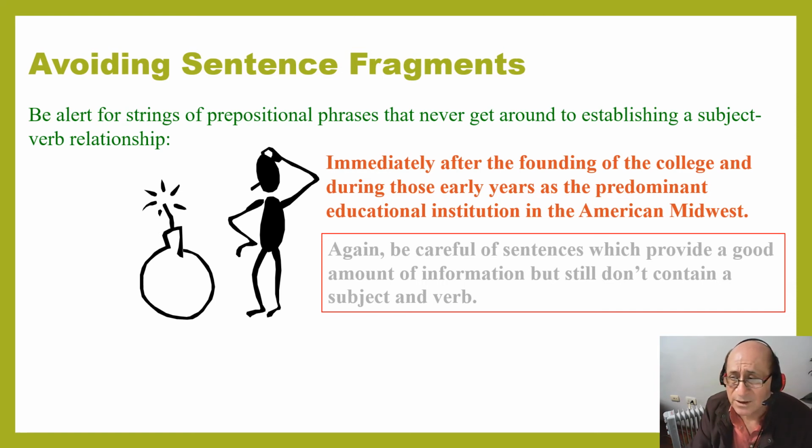"Immediately after the founding of the college and during those early years as a predominant educational institution in the American Midwest." If you analyze these fragments, we have a preposition, after. The founding of the college is the object of the preposition, so here we have a prepositional phrase. And then we have during. During is a preposition followed by those early years as the predominant educational institution in the American Midwest, which is another prepositional phrase. But there is no subject-verb relationship, there is no main clause, so we also have a fragment.